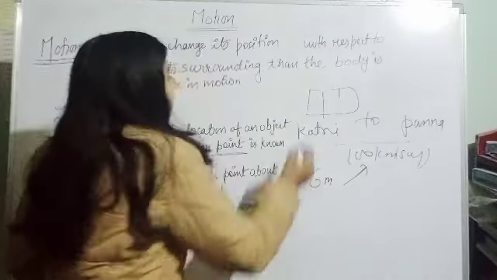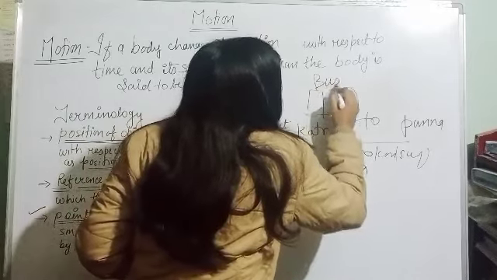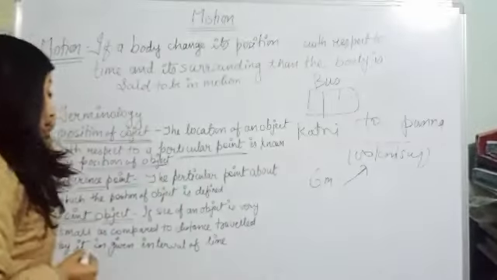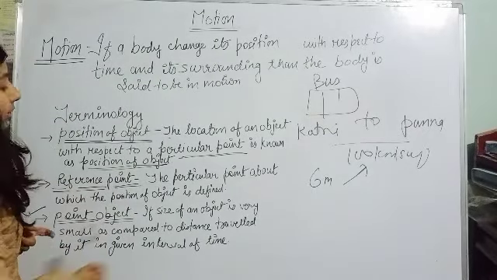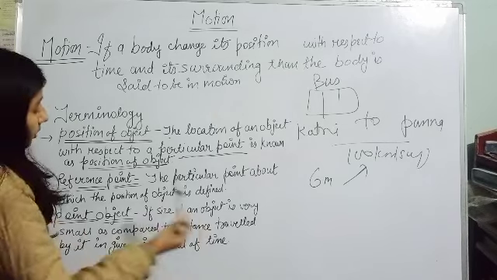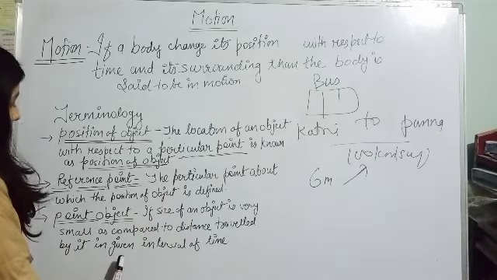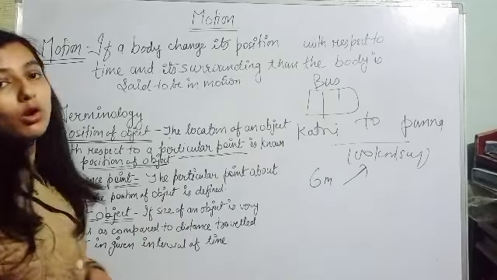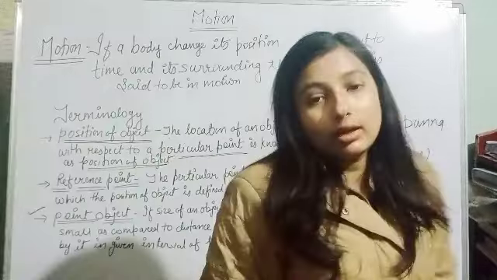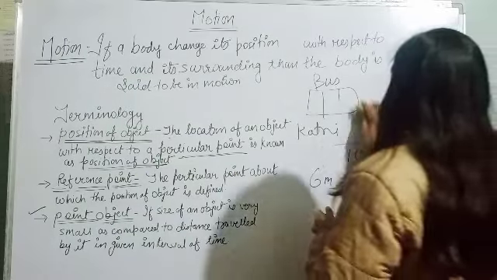So in this situation, this bus is a point object. I think it is clear what a point object is. If the size of an object is very small as compared to the distance traveled by it in a given interval of time, it is a point object.